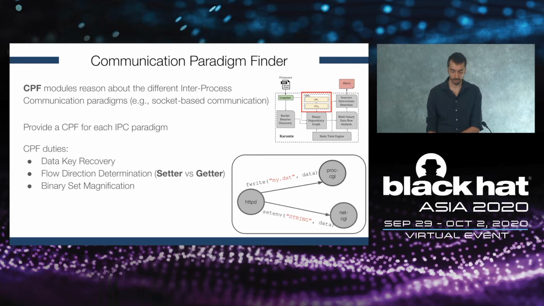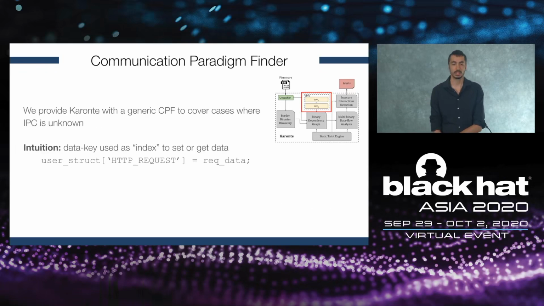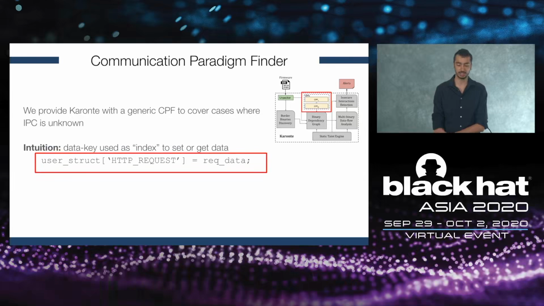In case some information is not available, such as symbols are not present, we provide Caronte with a generic CPF that we call the semantic CPF. The intuition behind this CPF is that some data keys must be used as index to set or get some data. As you can see in this simple example, the data key HTTP request is used to index some global structure to set some data.